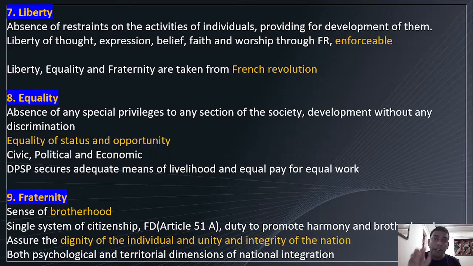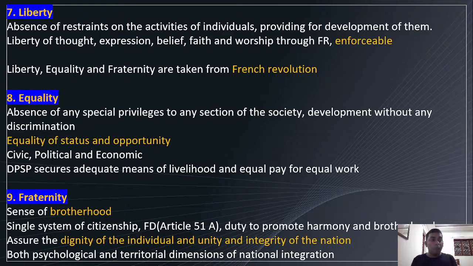So what is the very idea of adding fraternity? To make the country one, because India is such a diverse country, territorially, religion based, caste based, language based, whatever it is. So all these things must be brought under a single umbrella, right? Both psychological and territorial dimensions of national integration. So national integration is the main objective of fraternity. It's all mentioned in fundamental duties, to promote harmony and brotherhood.